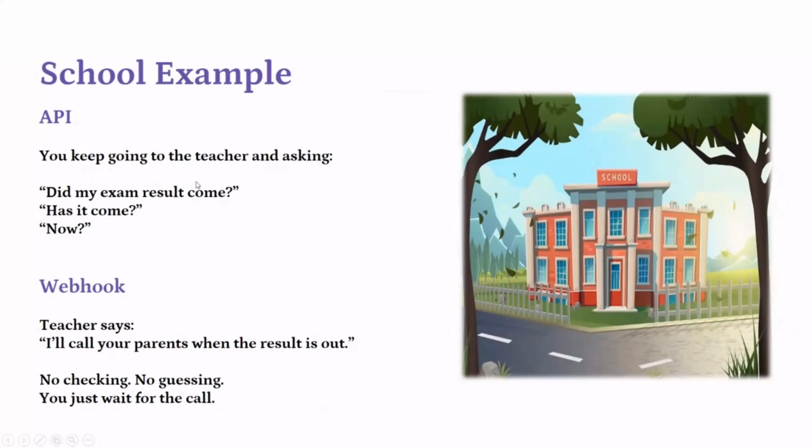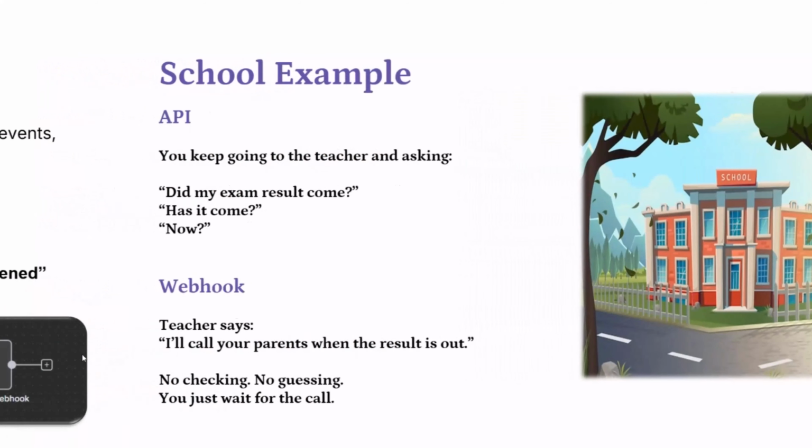In the school example, it's the same thing. You keep going to the teacher and asking, did my exam results come? After some time, you go again, and keep on checking. That is the API scenario, where you keep on checking every time. The webhook would be the other way around. The teacher will say, I'll call your parents when the result is out. In our school days we don't want to hear this statement, but that's how it is. Whenever the results are announced, we will call you. You don't have to come and check every now and then. That is a basic example of webhooks and APIs.